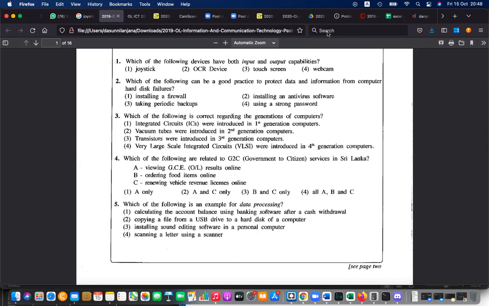Hard disk failures. If the hard disk fails, if something happened to the hard disk, corrupted, damaged, then how can you protect your data? Install a firewall. Firewall is not related to that. Firewall is basically similar to the walls in our room, our home.